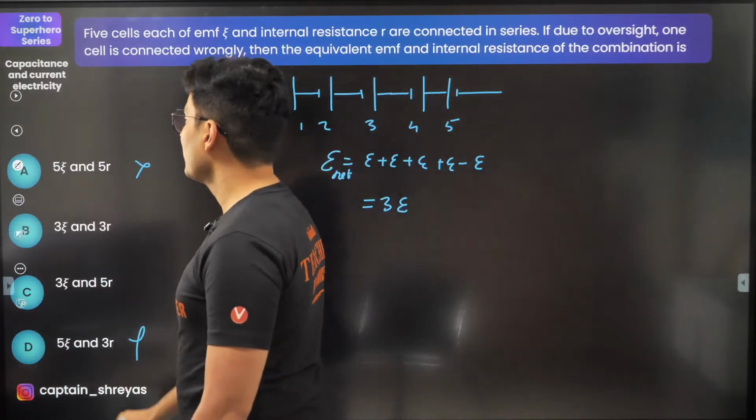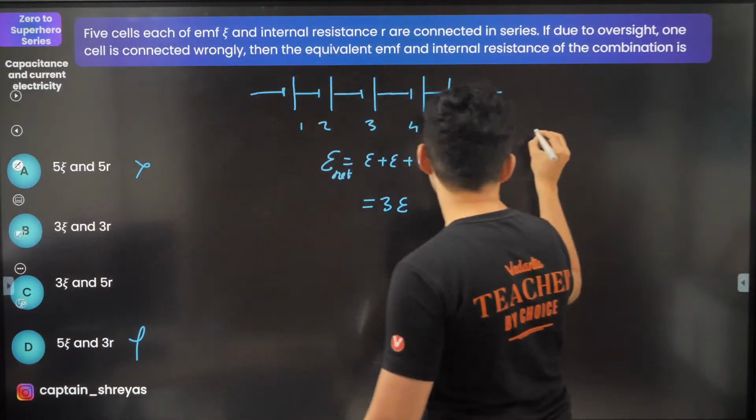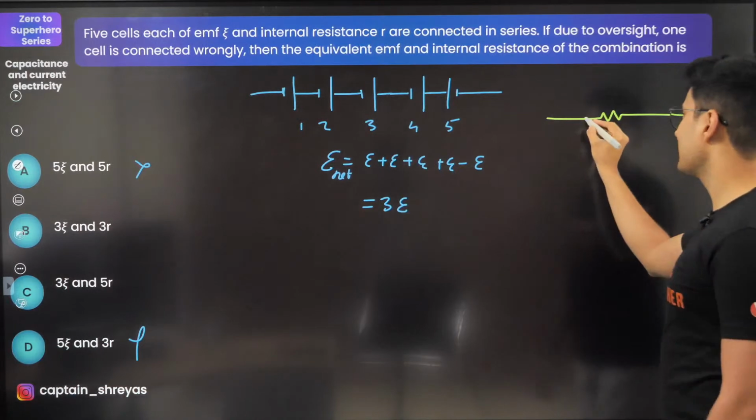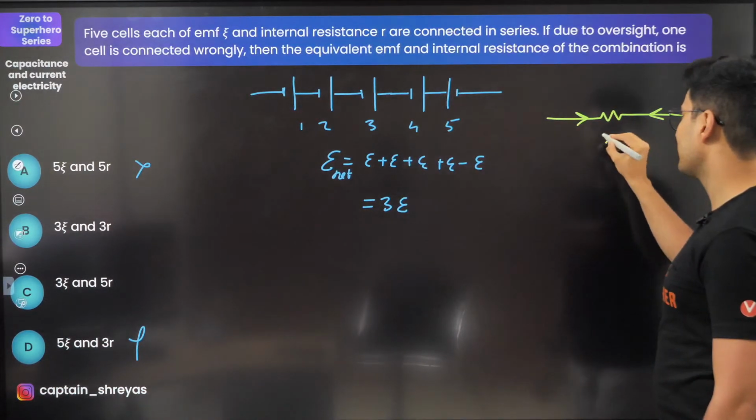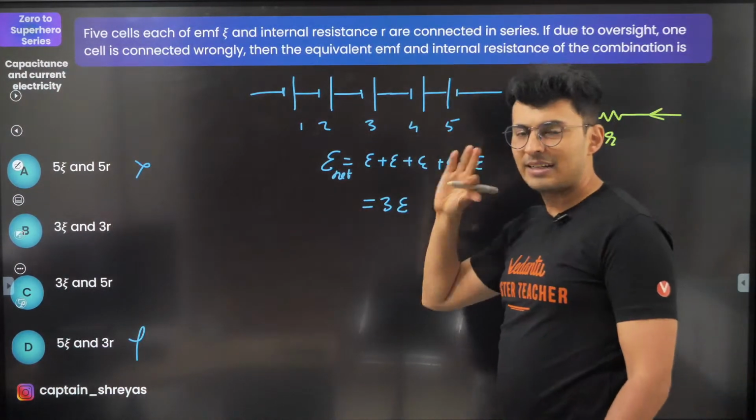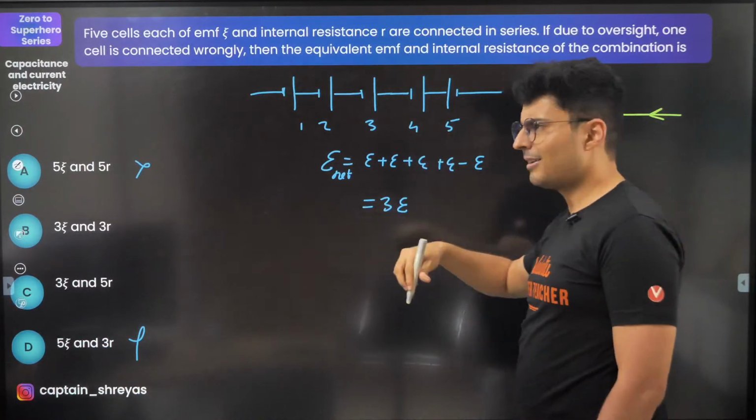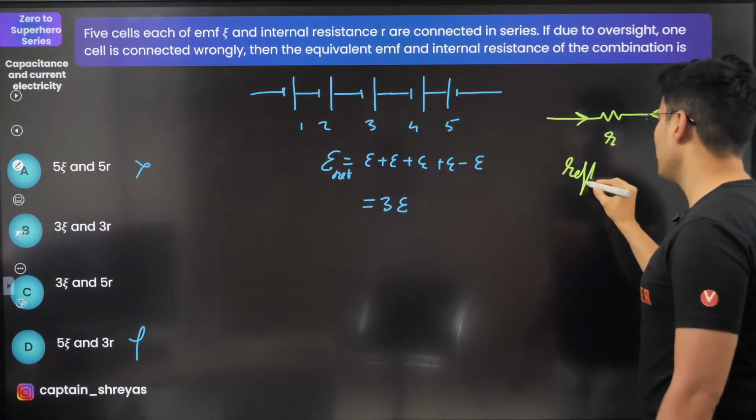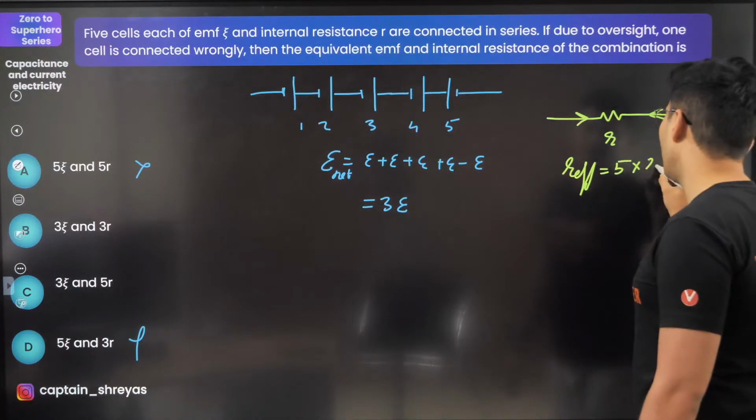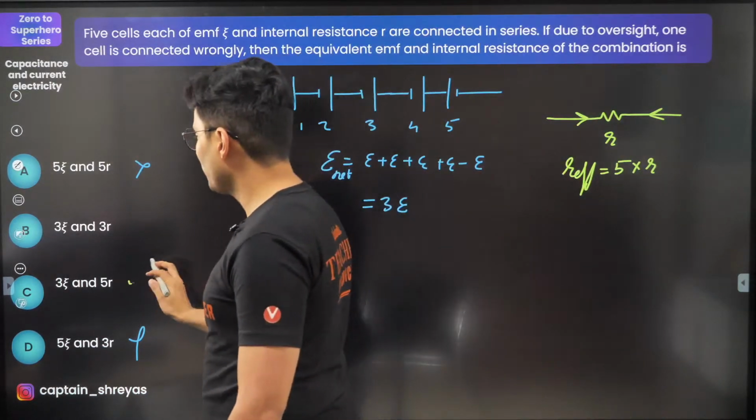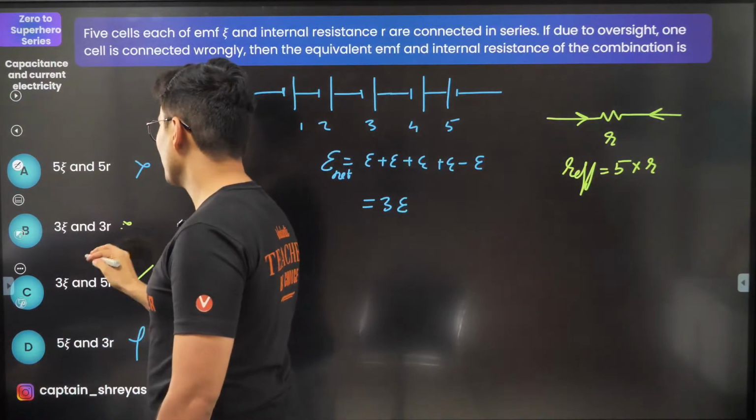The last thing is the internal resistance. Now remember, the resistance remains the same whether the current goes like this or like this, it's R only. So whether this battery is connected this way or that way, doesn't really matter. So the R effective will be just 5 times of R. So 5 times of R is right over here. A lot of people will think this. No, this is the wrong answer.